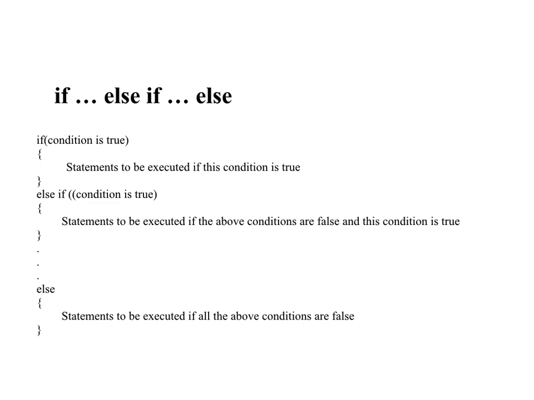Let me repeat it again. If the signal is red, you will have to stop. Okay? Else, if the signal is green, you can go. Else, you will have to wait. So, if the signal is not red and green, I can just go to else part. I need not check whether the signal is yellow because it's neither green nor red. So, it should be yellow. Okay, that's common sense. So, I need not write again else if. Okay, so if all the above conditions are false, then your else part gets executed.